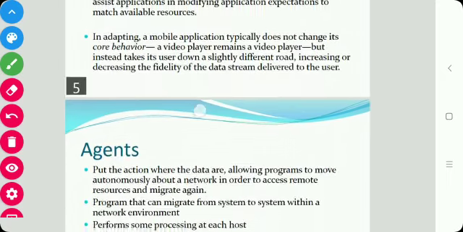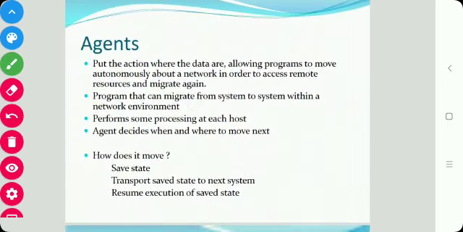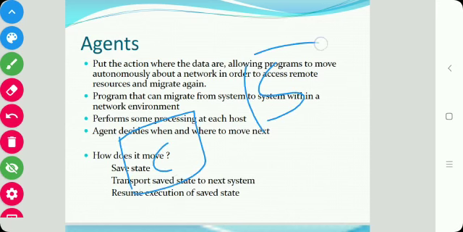Next is agents, mobile agents. It is an enhanced client server architecture. It allows the program to move autonomously about a network in order to access remote resources. So here in the mobile agent system, the program migrates directly to the services. If this is the client and this is the server, the agent of this client goes directly to the server, and it can perform the service at that server.